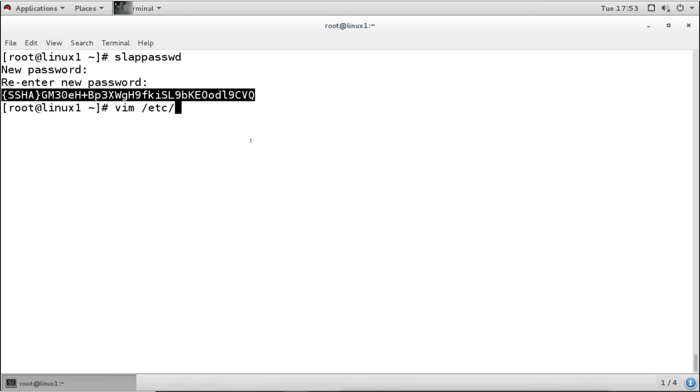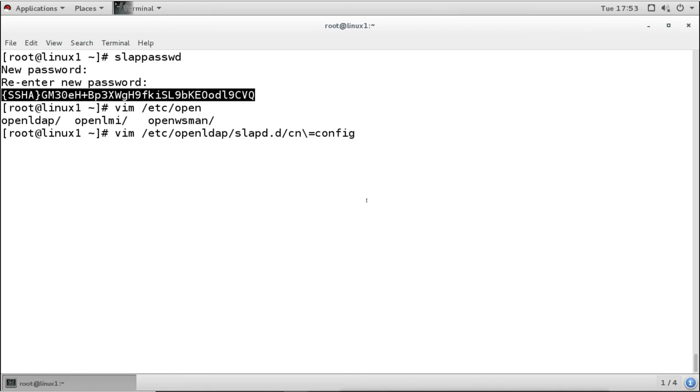and we will add it into the /etc/openldap directory, slapd.d directory. Under that we have the cn=config file for olcDatabase, and this is for olcDatabase number 2, the hdb.ldif file.